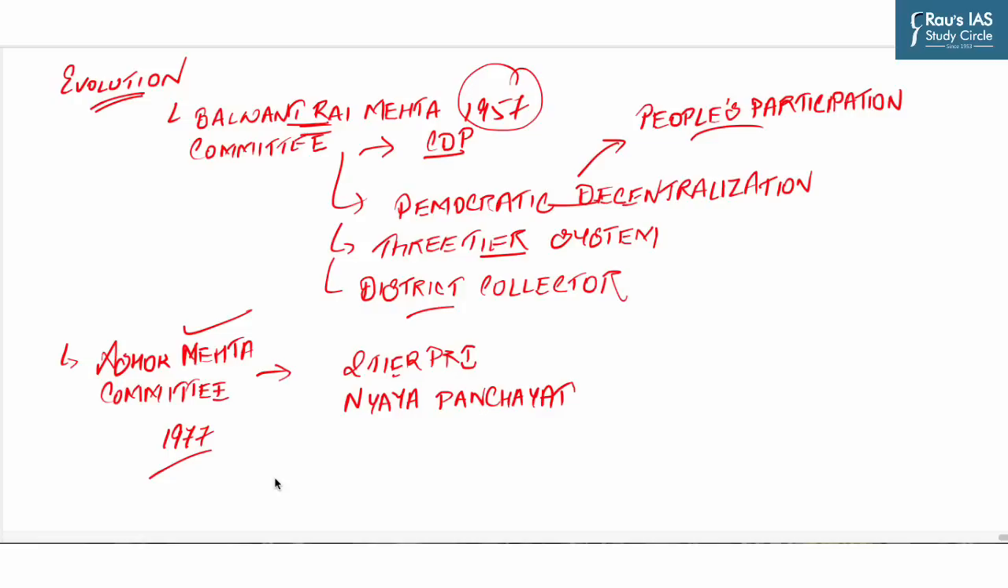Its main recommendation, three-tier system to be replaced with a two-tier system. See, Balwant Rai committee suggested three-tier system and Ashok Mehta committee recommended two-tier system with Jila Parishad at district level and Mandal Panchayat below it. It also recommended for Nyay Panchayat.